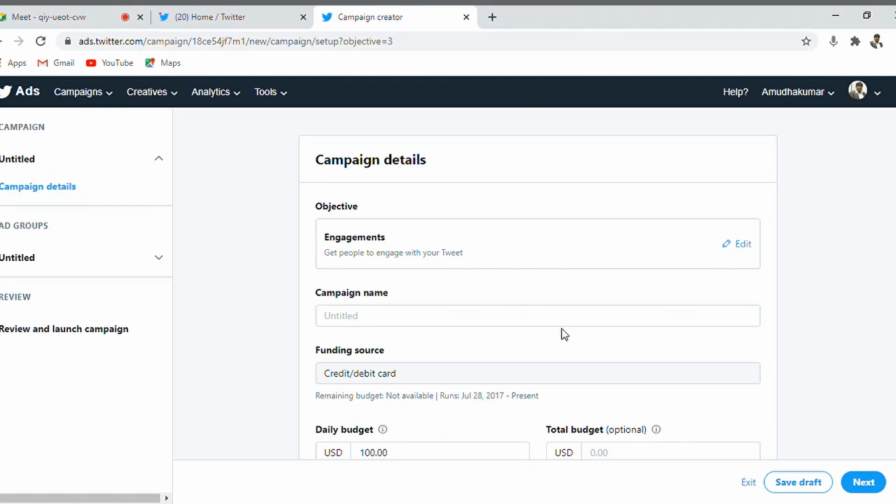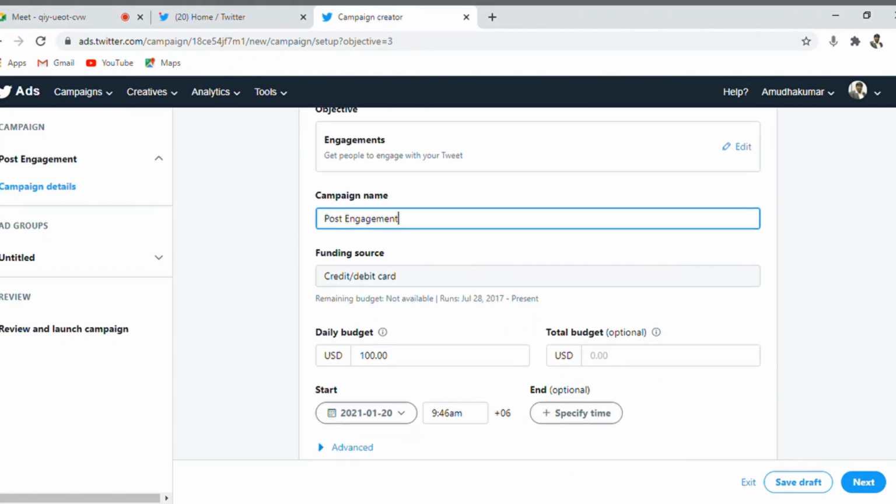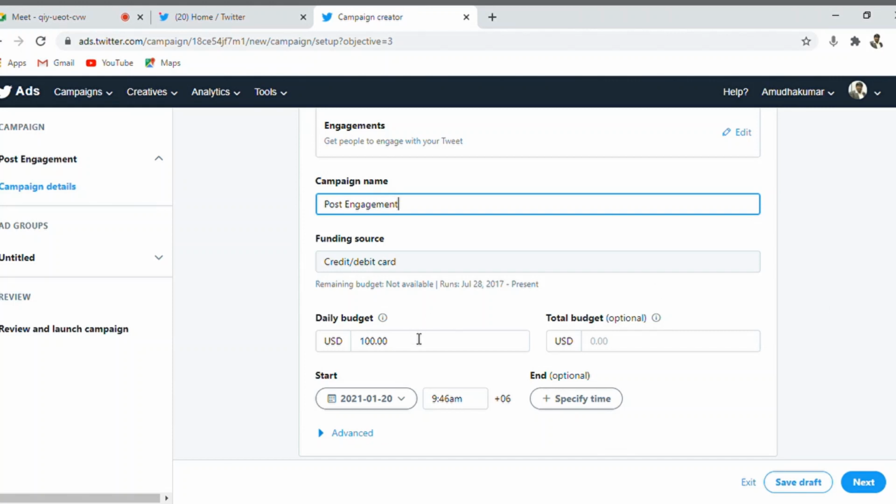Once you confirm your goal, the objective is engagement here. Name the campaign, say post engagement. Then the payment source, credit card or debit card, and the daily budget. We have been dealing with all these settings earlier. In the previous campaigns, almost 99 percent of the campaign creation looks similar. The goal is different, and the algorithm that works behind this setup is different. It works with a different intention or goal.